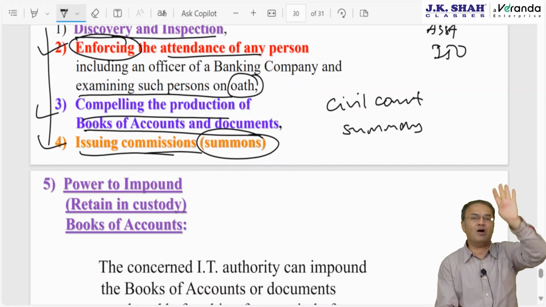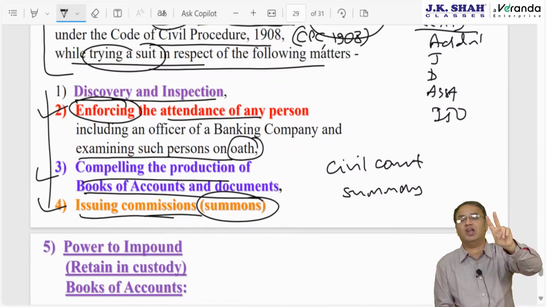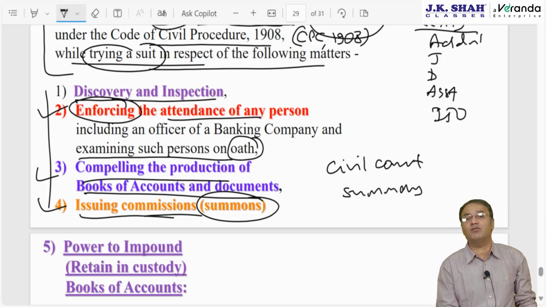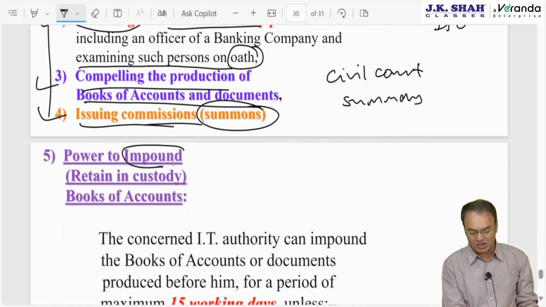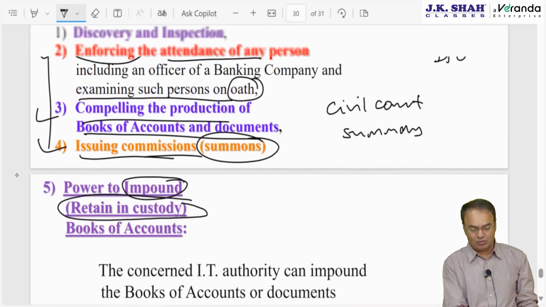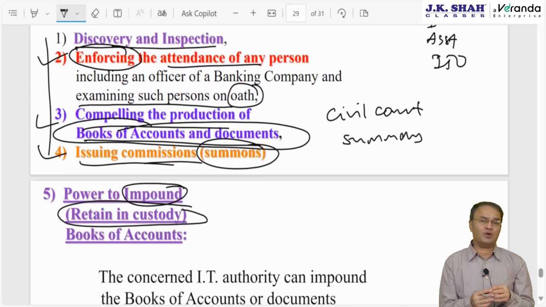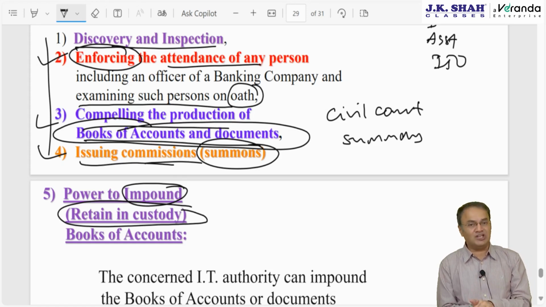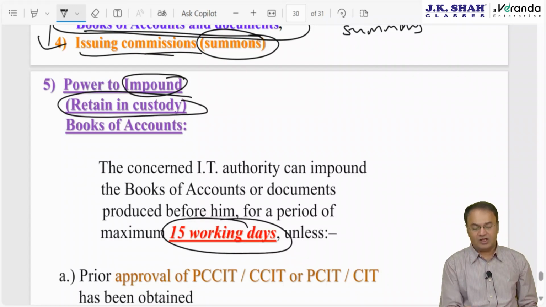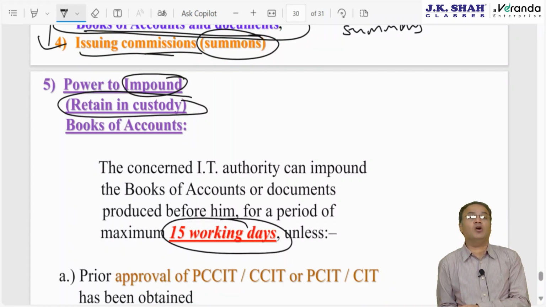Fifth and the last power. Which powers? Five powers. The first power was discovery and inspection, enforcing attendance of any person, examining them on oath, compelling production of books of account and documents, issuing commission or summons, and the fifth point is the power to impound books of account and documents. Impound means retain in their custody. Whatever original books of account and documents are produced here, which the assessee himself produced when called upon, can be retained by them for 15 working days. 15 working days means excluding Saturdays, Sundays and weekends, which are holidays for them. So Monday to Friday, 15 working days would mean approximately 3 weeks, minus any bank holidays also.